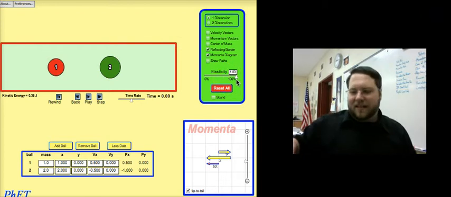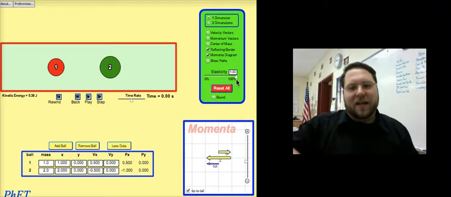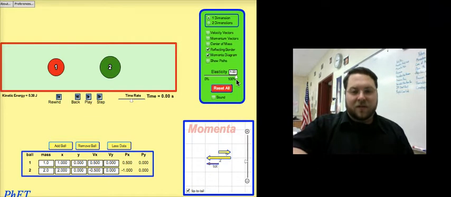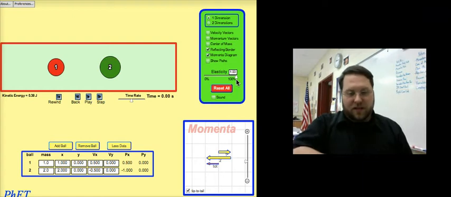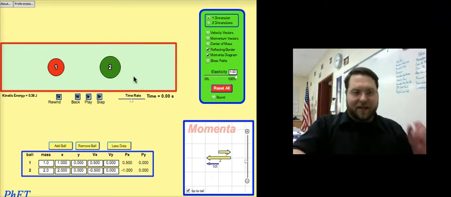Now, I said an elastic collision is one where kinetic energy and momentum are conserved. There's an easier way to think about this. An elastic collision is just when they perfectly bounce off each other. They don't change shape or anything. It's almost like two billiard balls colliding. You're playing a game of pool, you shoot the cue ball into another one, let's say the 8 ball, and they bounce off of each other almost perfectly without changing shape. We're saying that this collision is going to be perfectly like that.